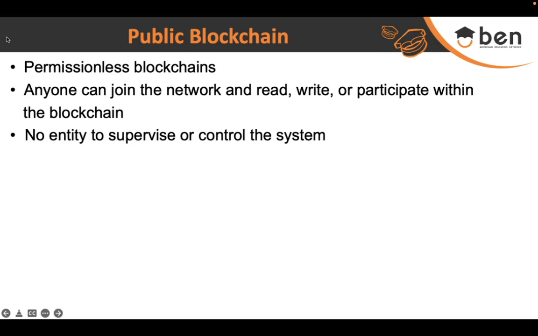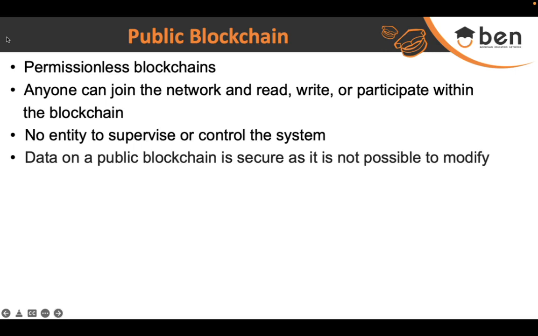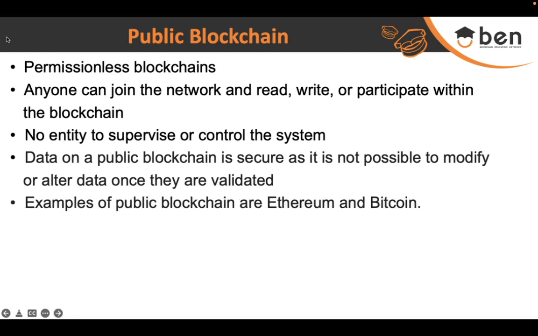Also, there is no entity which is responsible for supervising or controlling the system. The data on a public blockchain is quite secure because it is not possible to modify or alter the data once it is validated. This works like the normal blockchain technology which we have all read about till now, which means that once you write the data, it cannot be modified. So it's very secure data in a public blockchain. The examples of public blockchain are Ethereum and Bitcoin.